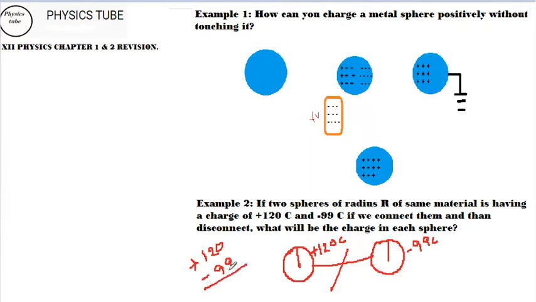So how much is left? They will cancel out. So 99 minus 99 will cancel out. If 99 is gone from 120, how much are you left with? 99 is gone, so less than 100, 1 less than 100. This is 20, so 99, so 1, 19. You have 19 left, if I am not wrong.